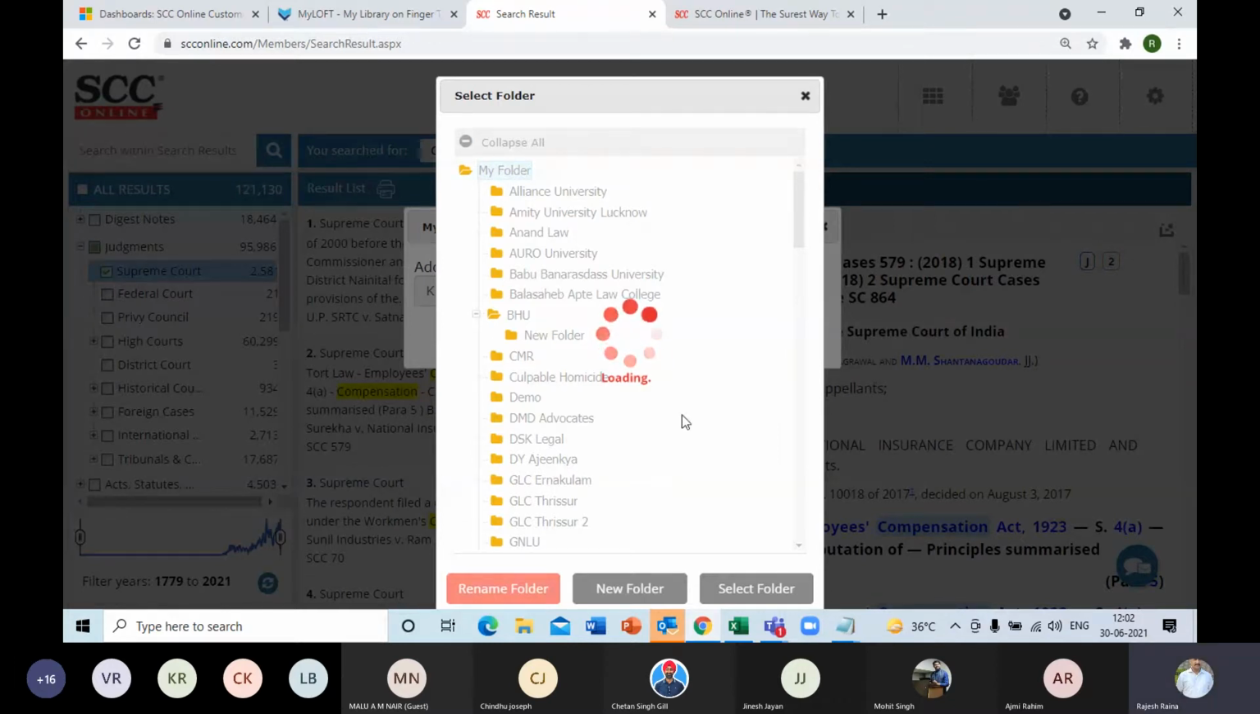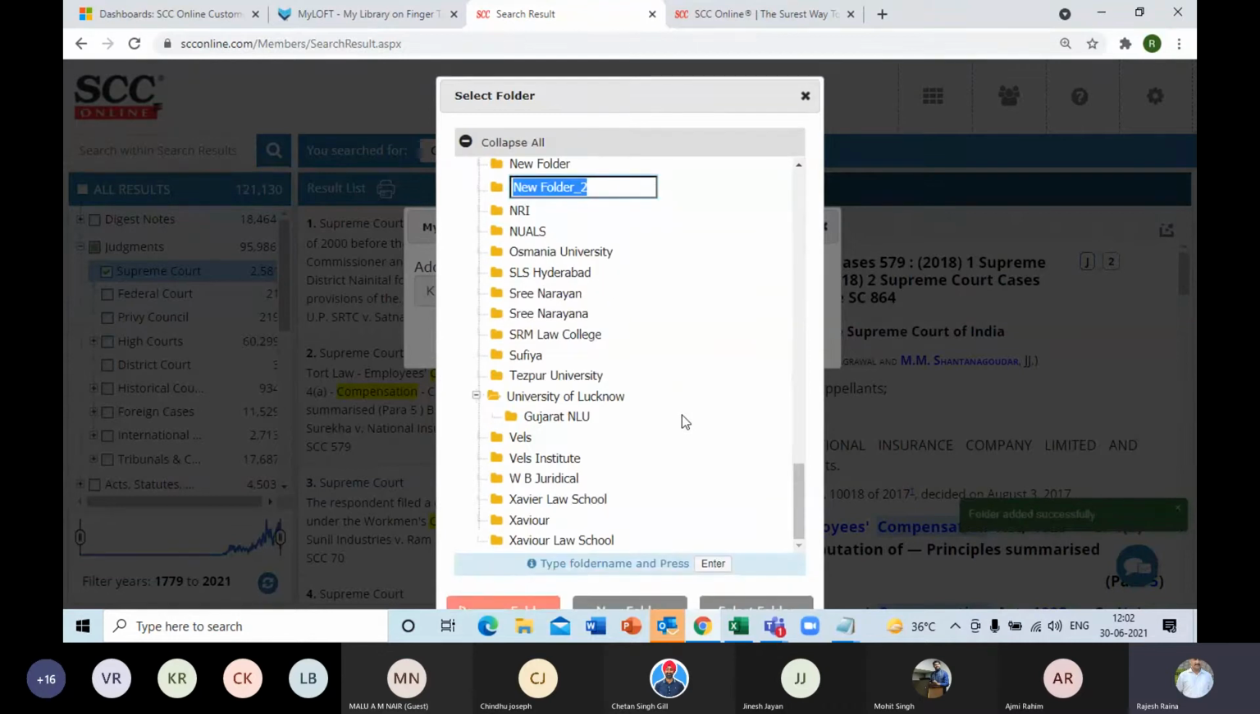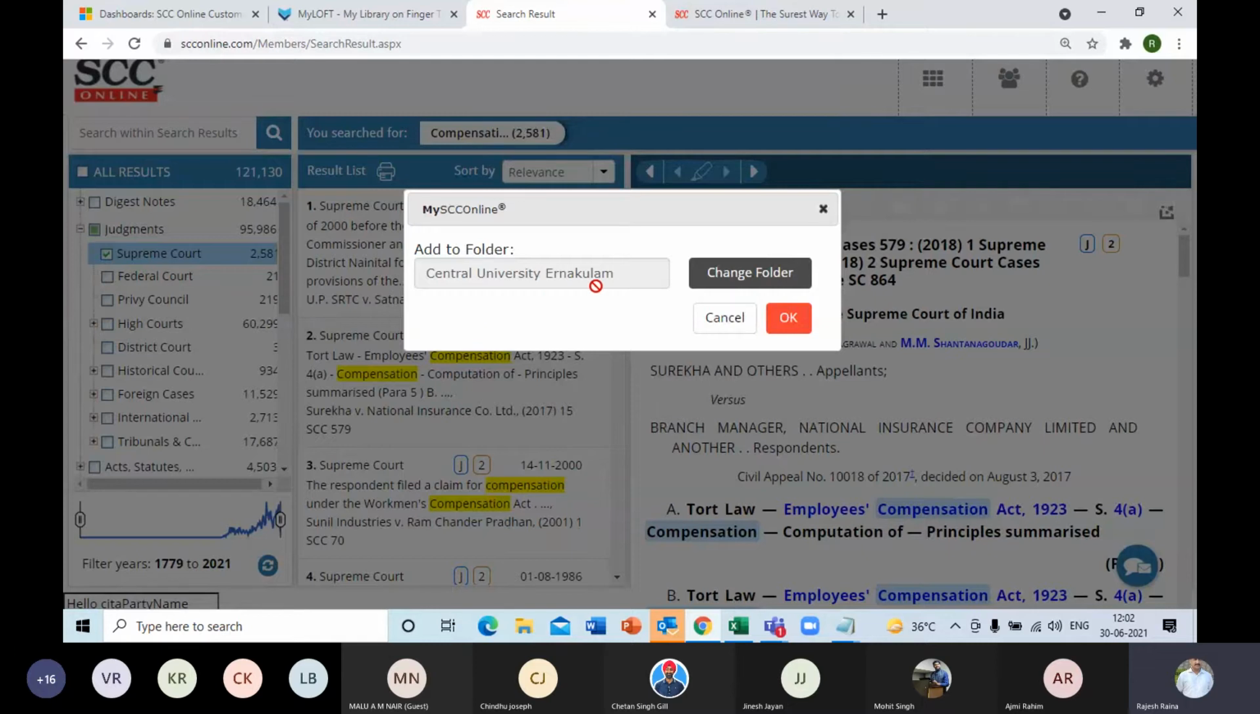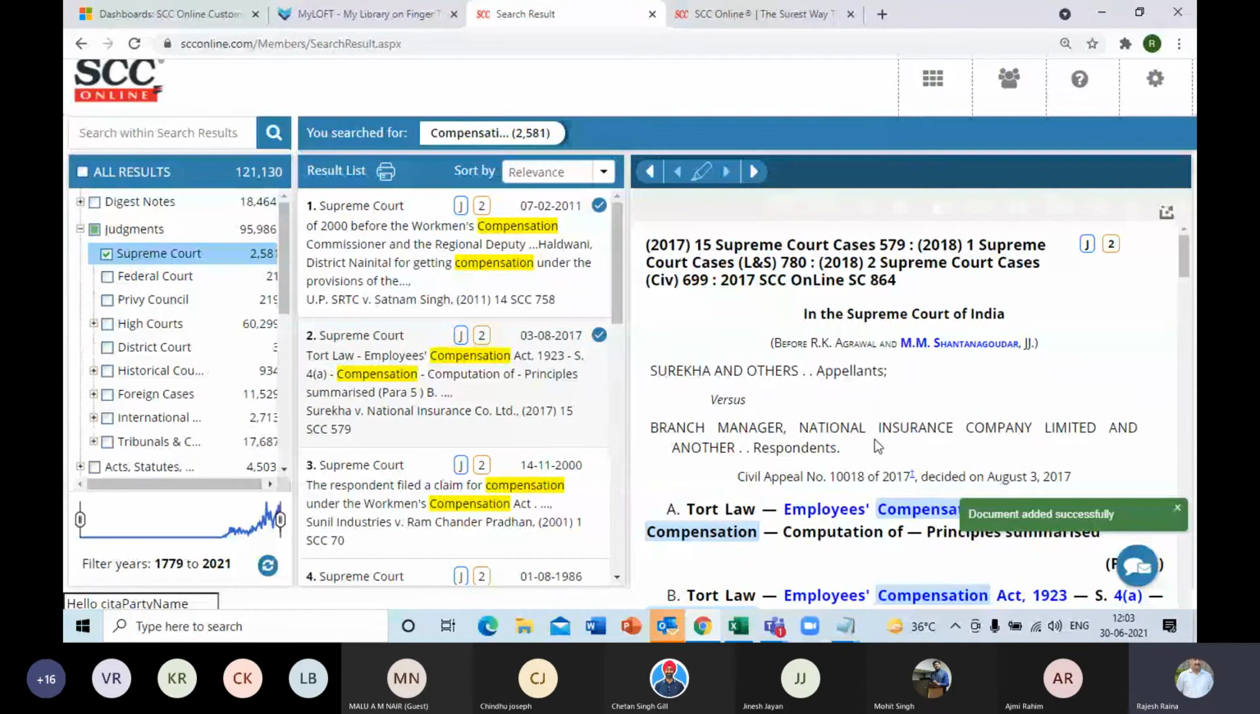Once the new folder gets created, it will prompt me to give it a name. So I'll give the name of your Central University. Sorry, spelling, Central University, Nakulam, let's say, and then press enter. It gets saved. Once saved, on the bottom there is a select folder button on the extreme right. You click on that and now it's showing your university name. Then I click on OK. And after creation, this particular judgment has been saved and stored in that folder, Central University folder.